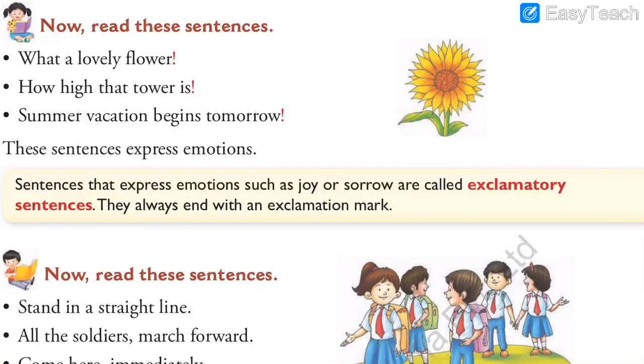Sentences that express emotions such as joy or sorrow are called exclamatory sentences, meaning happiness or sadness. When you are extremely happy or extremely sad or surprised, we use exclamatory sentences. But always remember that an exclamatory sentence ends with an exclamation mark. That is the identity of an exclamatory sentence.